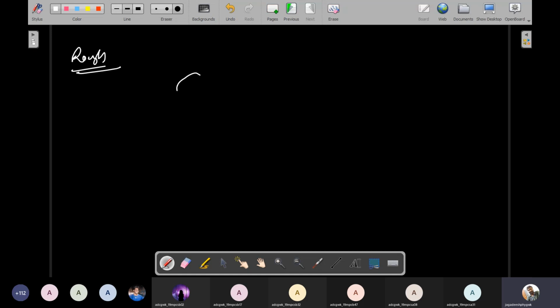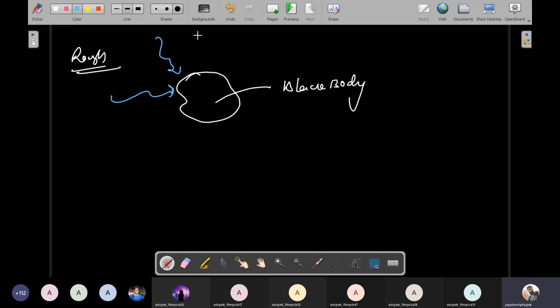So actually this is a black body. Suppose you expose some radiation to this black body. How does the body become a black body? Because we coat black color paint on the outer surface of this object. So now it behaves like a black body.